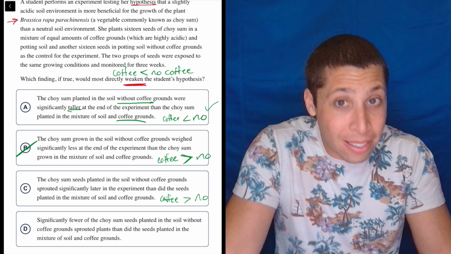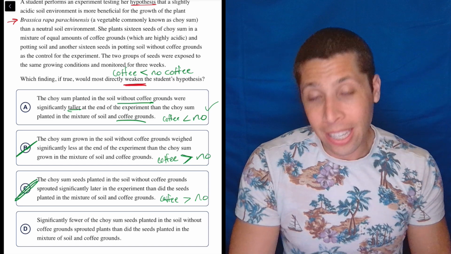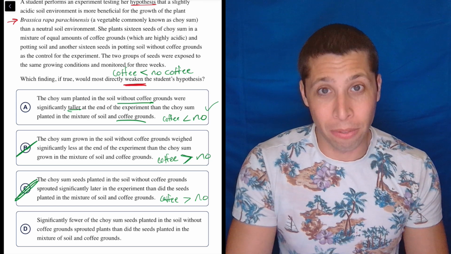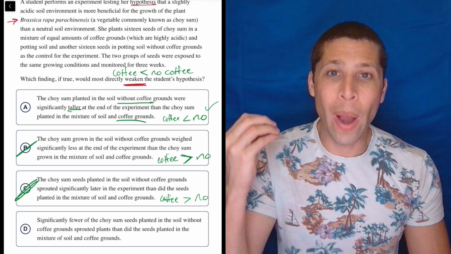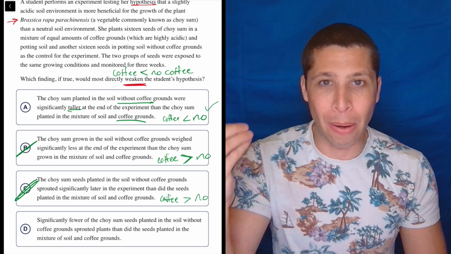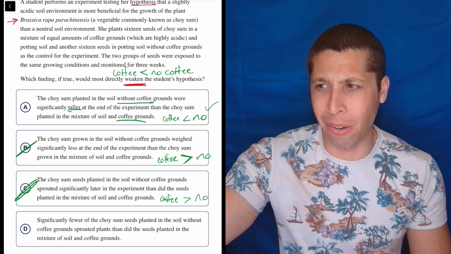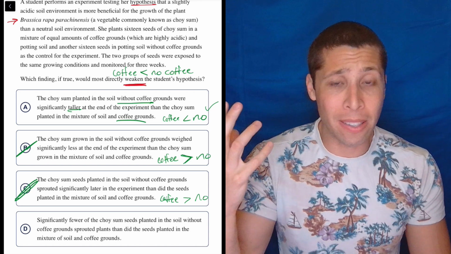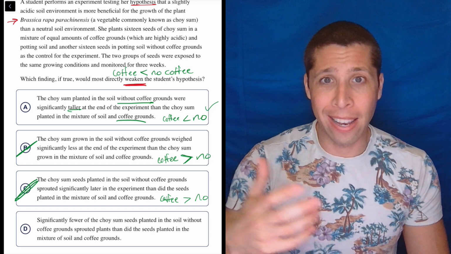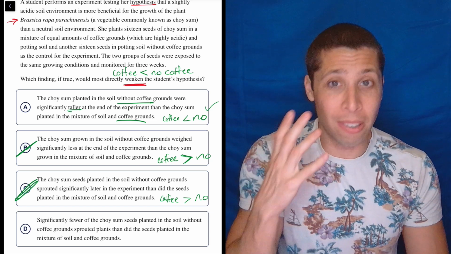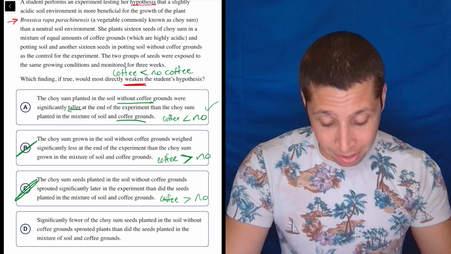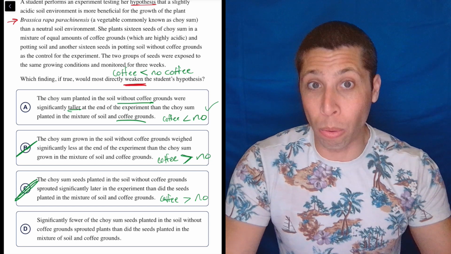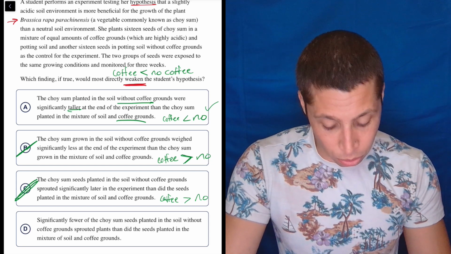They don't explicitly say that, but you got to have a little trust here sometimes in yourself and recognize that there isn't some weird trick where you have to know a specific fact about choy sum plants or coffee or growth rates or whatever. If it matters, it's in the passage. And if it doesn't matter, just the most obvious conclusion is the one that you should assume. So here, yes, probably worse to grow later than to grow sooner.